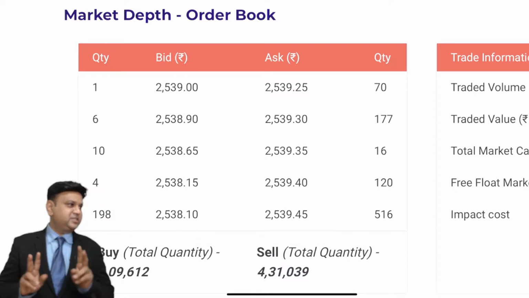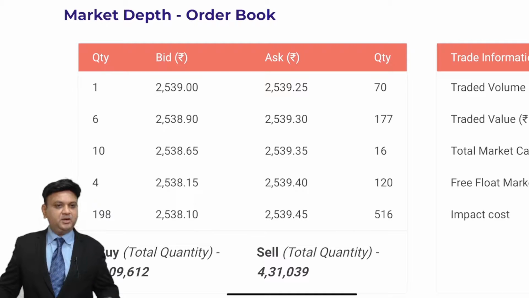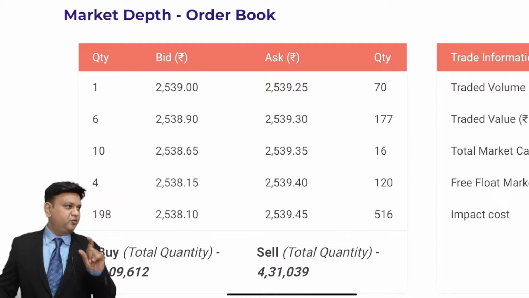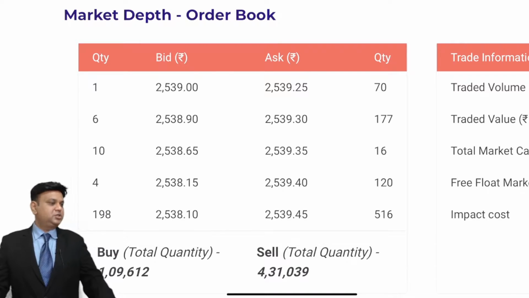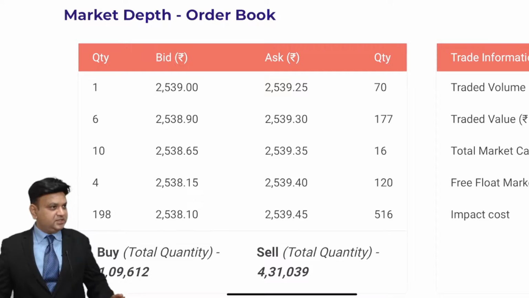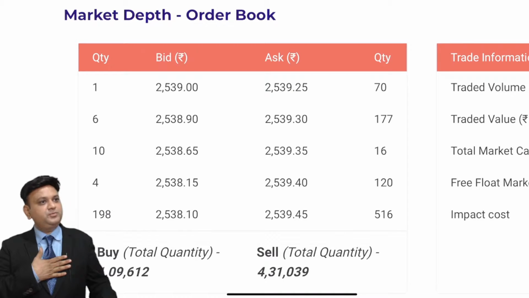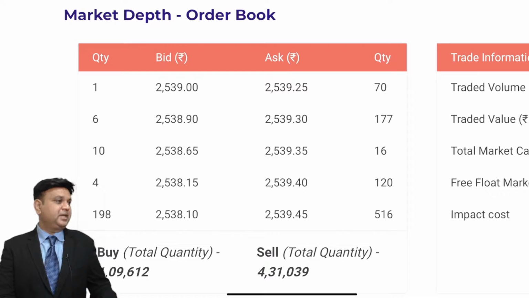There are two prices that you can see. Quantity, bid, ask, and that is quantity once again. Let us focus on the prices 2539, 2539.25. These two prices are indicating something like this. Suppose I want to purchase a security right now from the market, then I can purchase a security at 2539.25. This is the price at which you can buy the security.